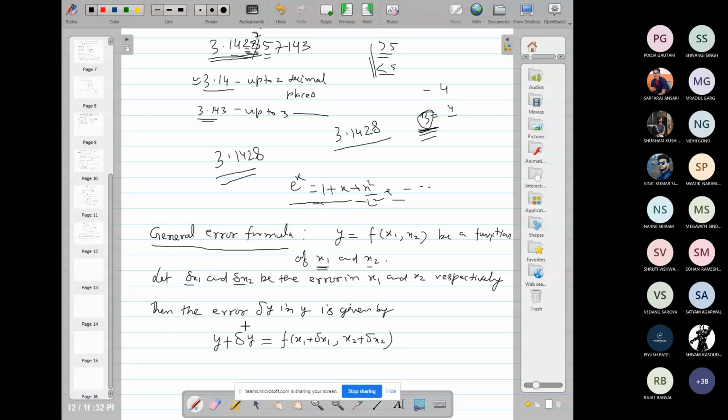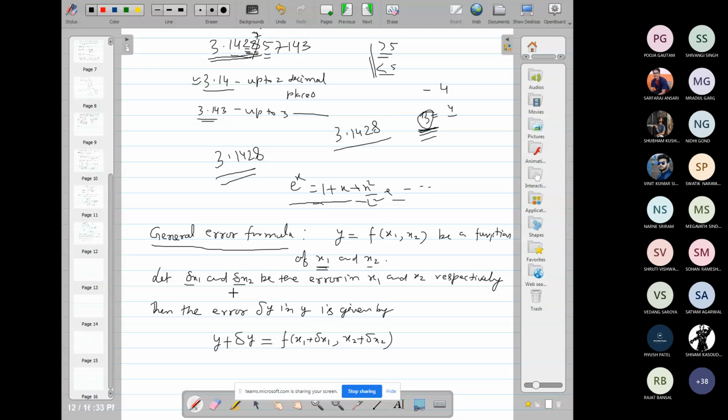This error del x1, del x2 may be positive or negative. In the measurement of error, the sign of error is unimportant, only the unit of error is important. Actually, we calculate absolute error, relative error, and percentage error. The absolute error depends upon the unit, but relative error and percentage error are independent of unit, of any unit of measurement. So I need to calculate the error.